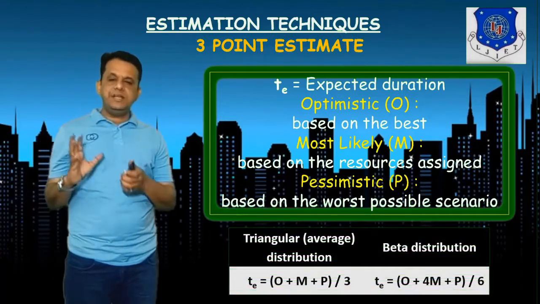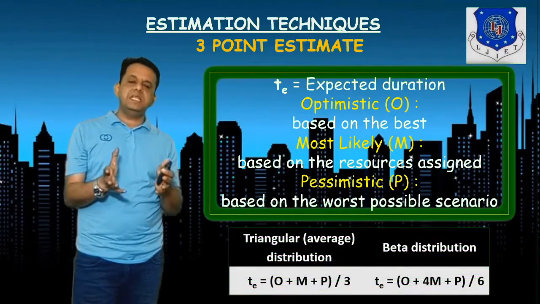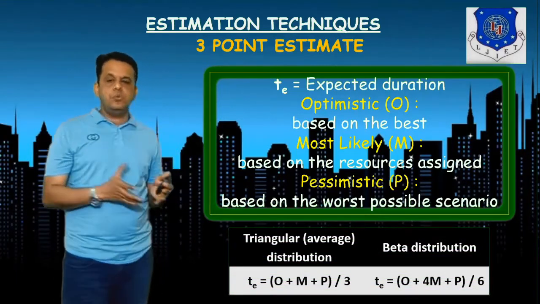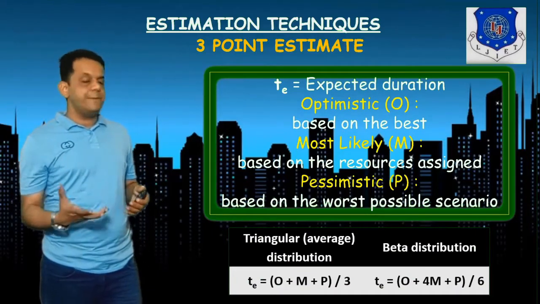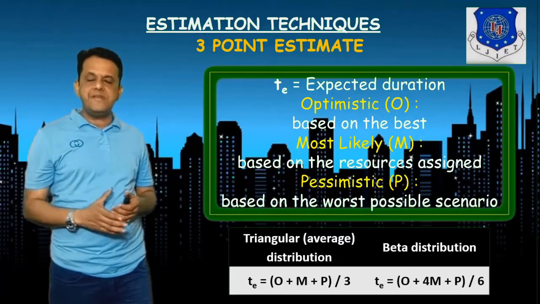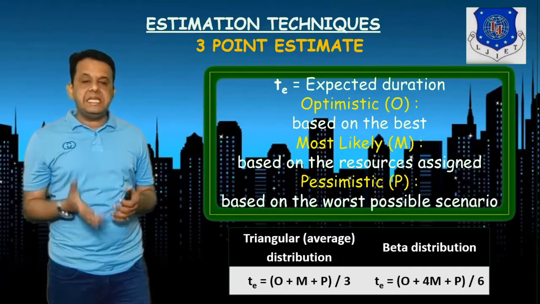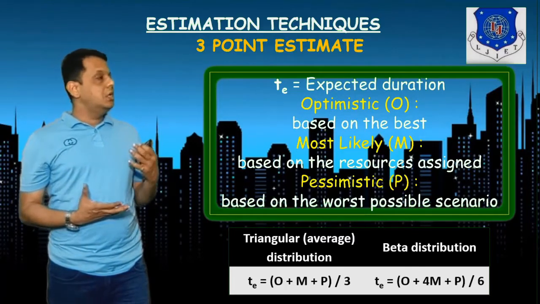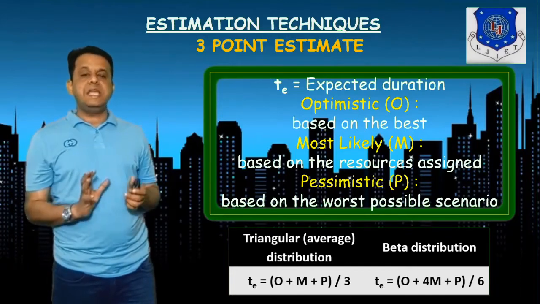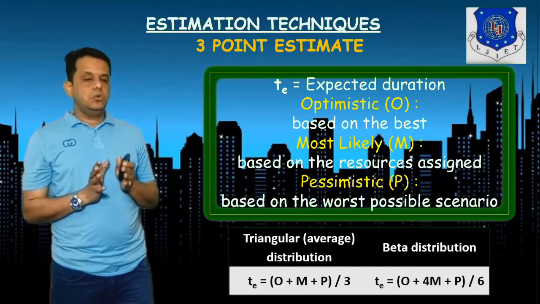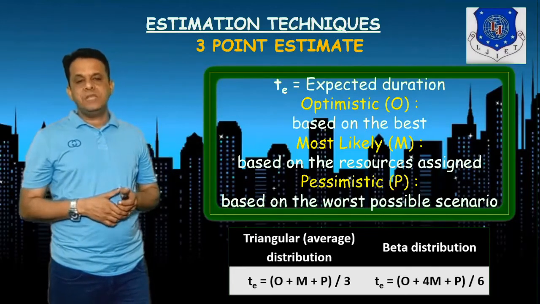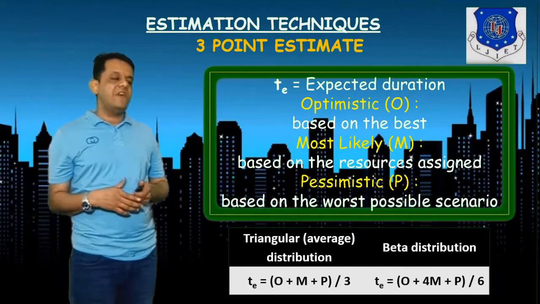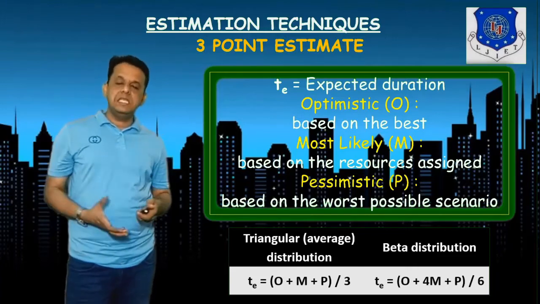This way, one is the triangular distribution. This is a pure mathematical model, where the estimated time in the case of a triangle is O plus M plus P divided by 3, a simple average kind of thing. And the beta distribution, where you give more weightage to the most likely, which is more reasonable: O plus 4M plus P divided by 6. And here you must talk about the variance available within your data.